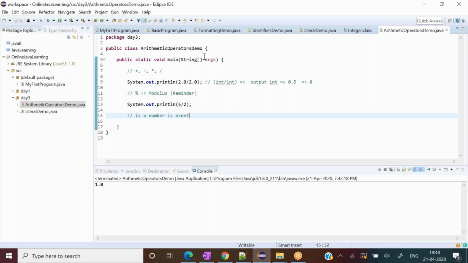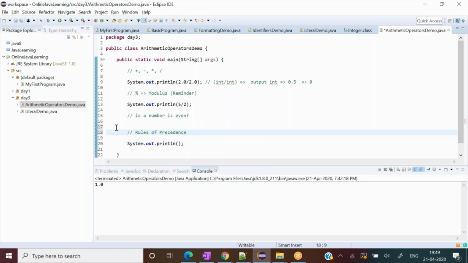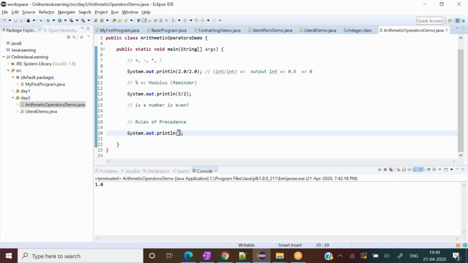Now, one more very interesting rule we can discuss, the rules of precedence. I'll be explaining while writing the code itself, so you get an easy understanding. Now, what is the rule of precedence? Let me write one statement and ask you the answer.